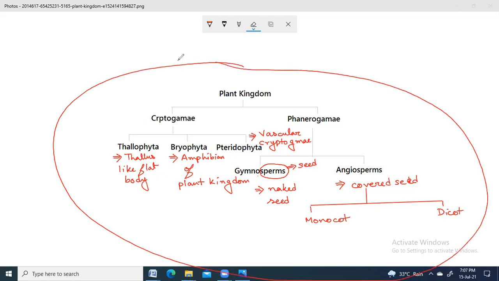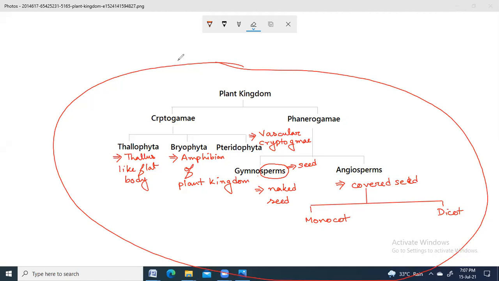Ma'am, gymnosperms don't do flowering and fruiting, right? Yes beta. They do not form fruit, but they go for flowering. That's why they are put under flowering plants. Otherwise, how would we put them in phanerogamous? But their flower is not like a rose flower or something. That's why you must be getting confused. Yes ma'am, this is what I am confused about. They produce flowers, but they do not look like the regular flower we are habituated with.